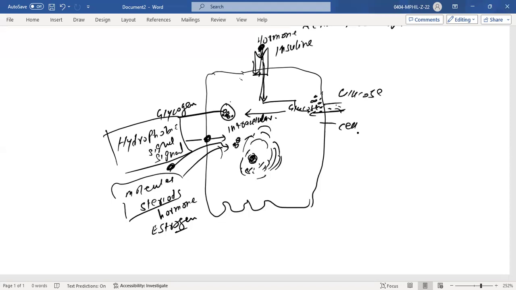Another thing would be cell to cell adhesion, how one cell attaches with another cell. Like these are two cells. So it is cell to cell adhesion.